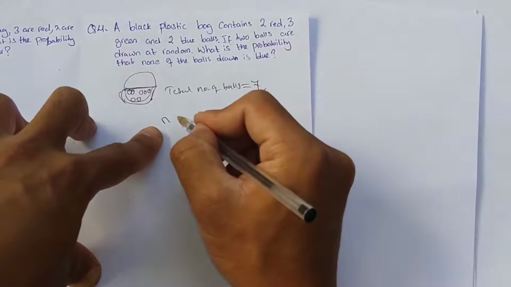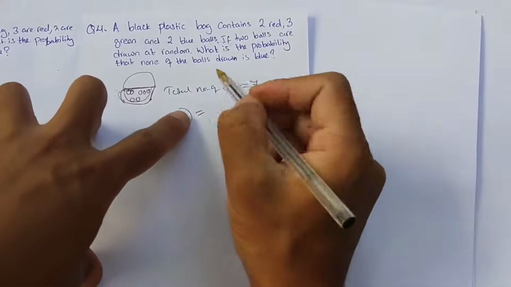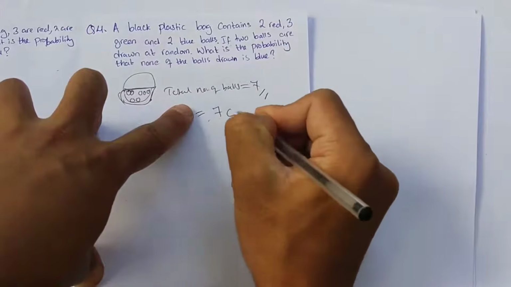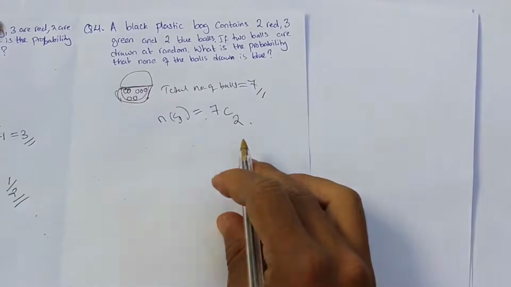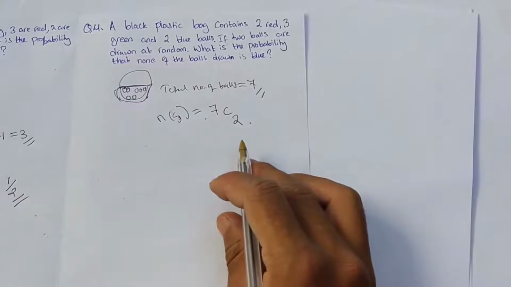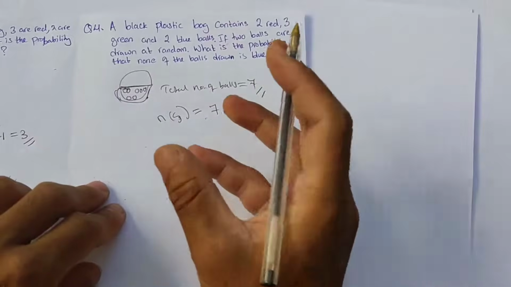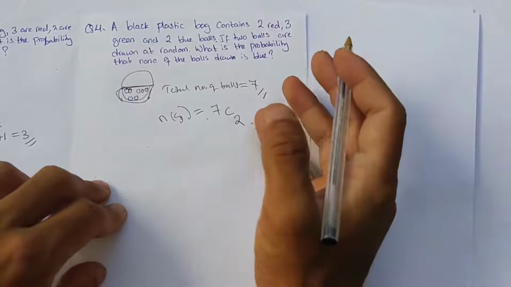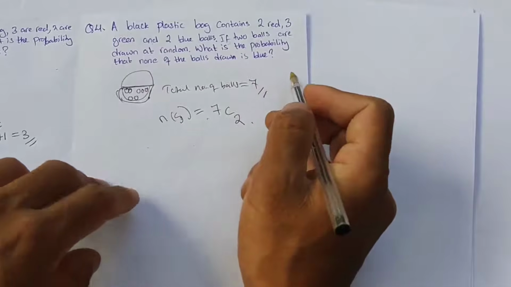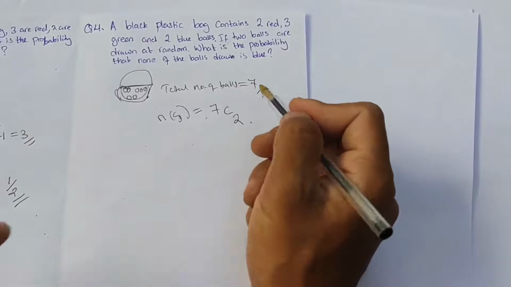First, the number of total samples. Out of 7 balls we are going to draw 2 balls at random, which can be done in 7C2 ways, a combination problem. That is the total number of possible outcomes, not the number 7.